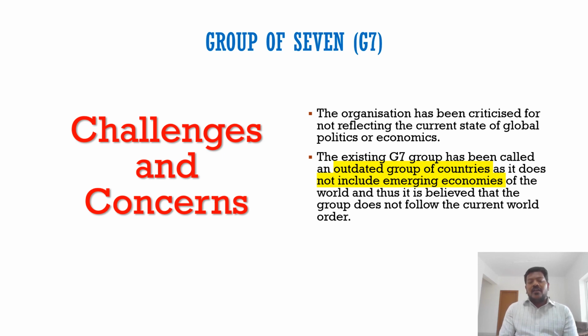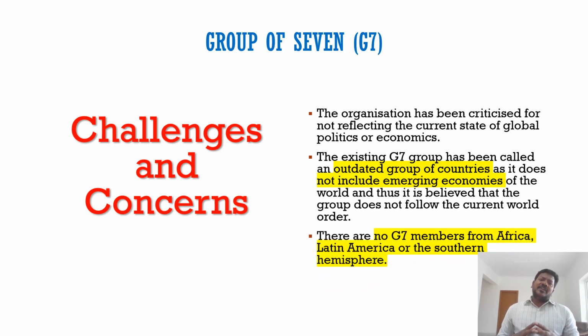You would have seen whether in addressing the COVID pandemic or environmental challenges, addressing climate change. So all these aspects and trade negotiations, WTO and all this, if you see developing economies, the importance of developing economies has grown in the recent times. So that's why this group now is considered as an outdated group as it does not have emerging economies.